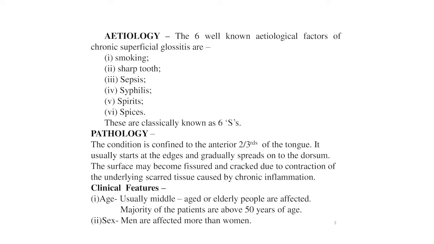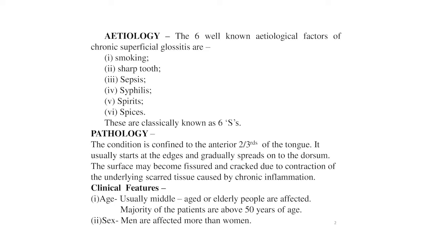Now the pathology. The condition is confined to the anterior two-thirds of the tongue. It usually starts at the edge and gradually spreads onto the dorsum. The surface may become fissured and cracked due to the contraction of the underlying scar tissue caused by the chronic inflammation. Now the clinical features of this condition.